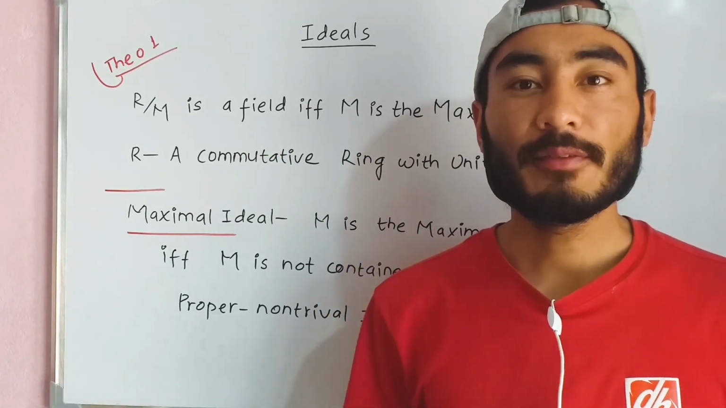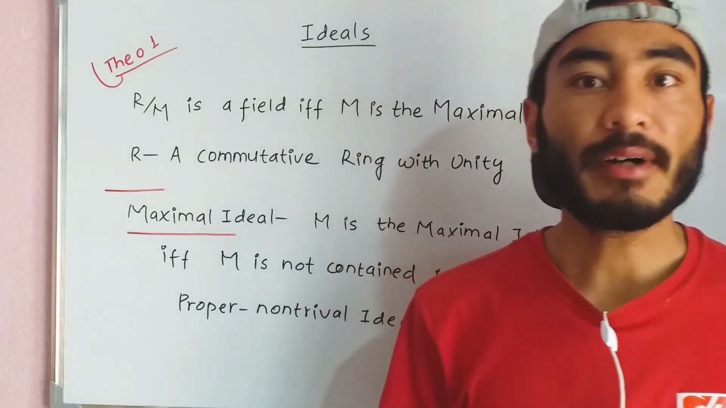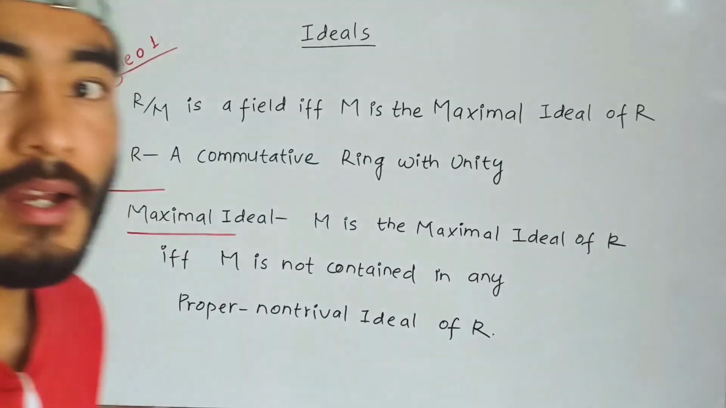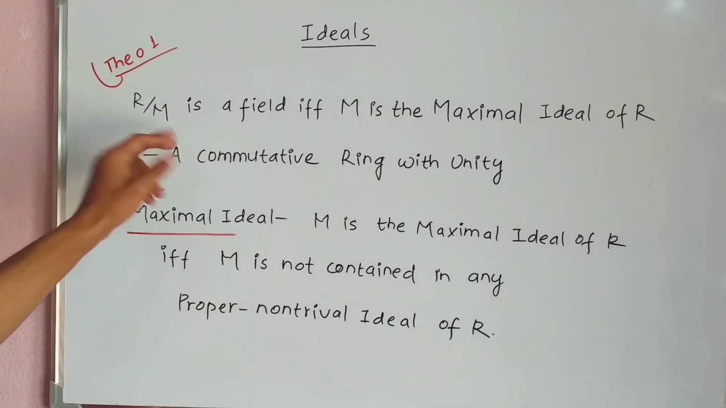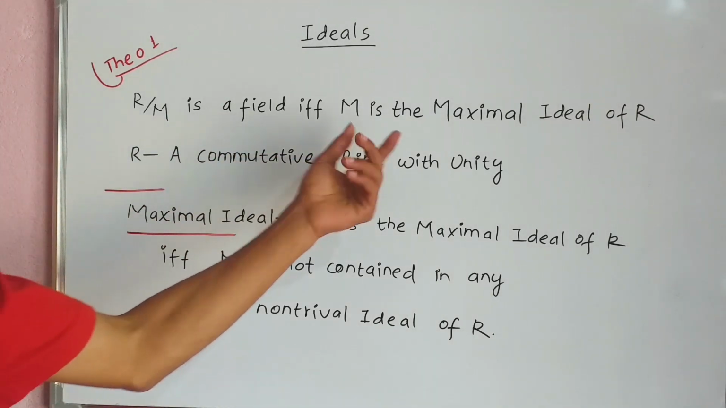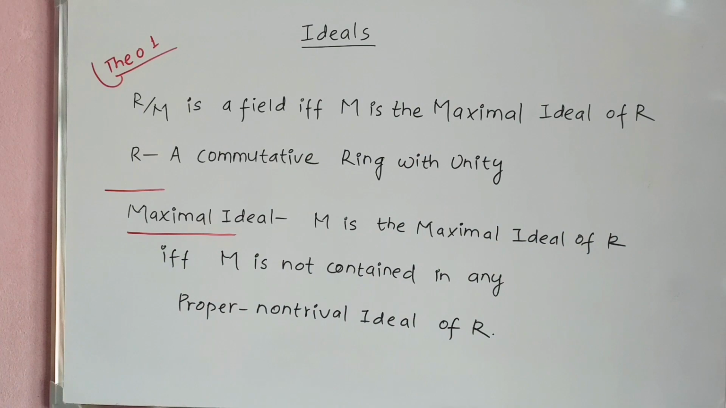Hi guys, this video is on the theorem of maximal ideal and prime ideal. First theorem we have is R/M, the additive coset of R with respect to M, is a field if and only if M is the maximal ideal of R, where R is a commutative ring with unity.